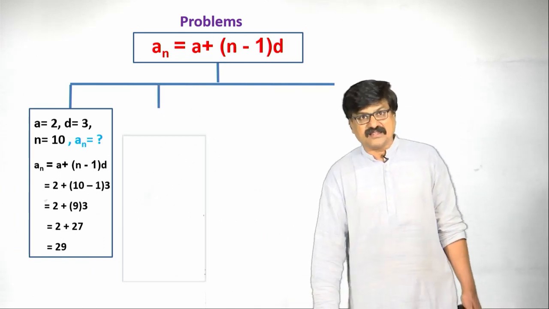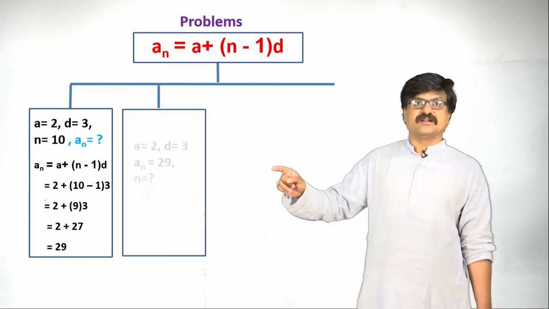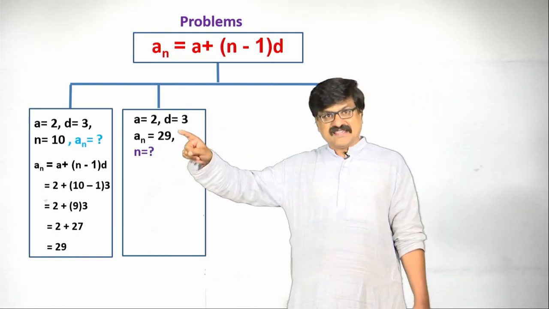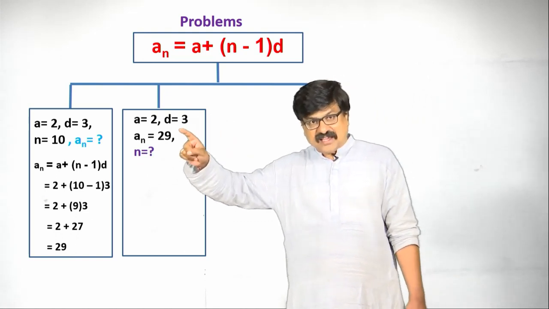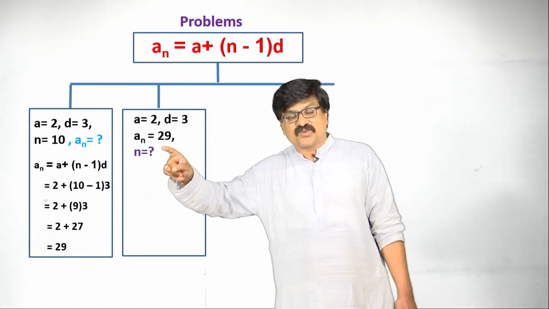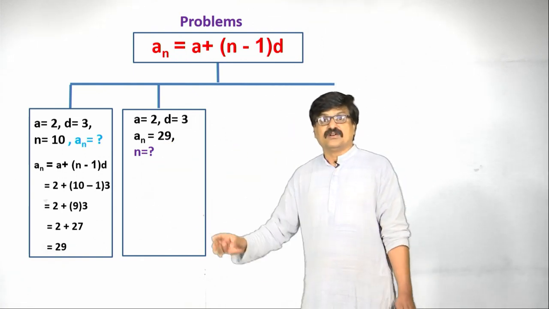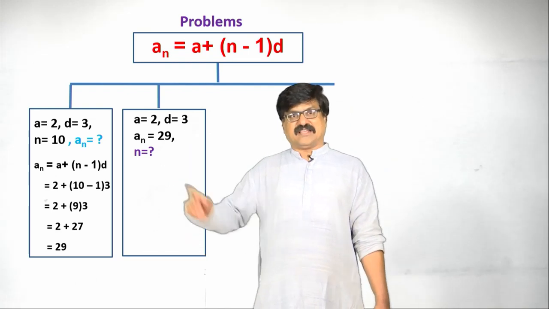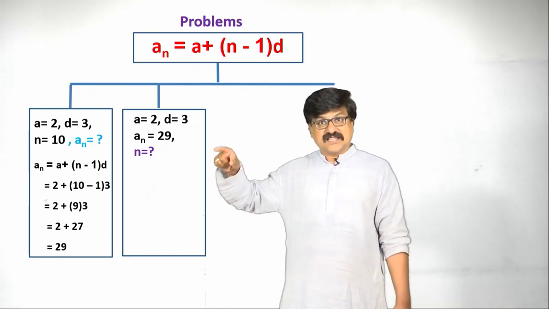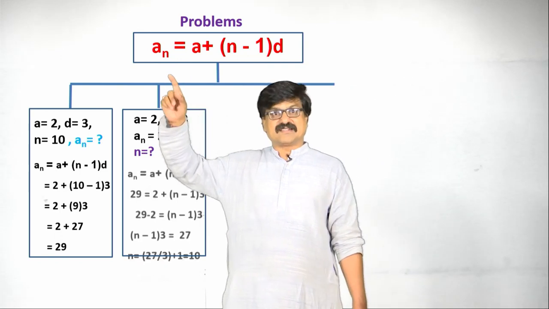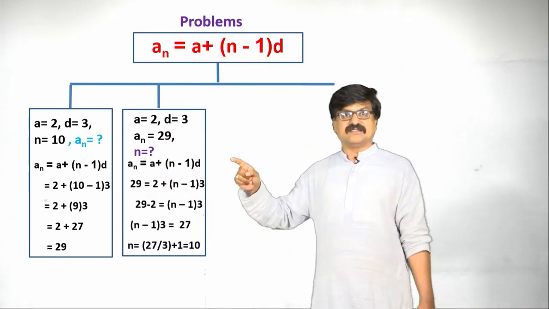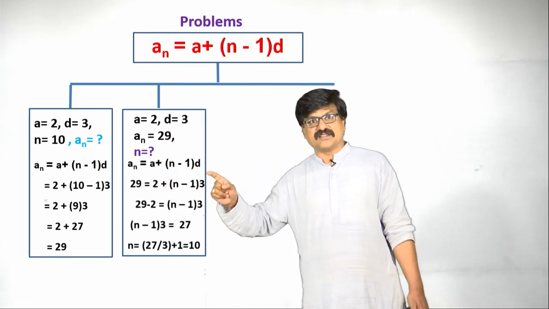The next one is, observe here, a is 2, d is 3, a n is 29. What is the value of n? We do not know how many terms are there. For this sum also, let us take the same formula, that is a n is equal to a plus n minus 1 into d.